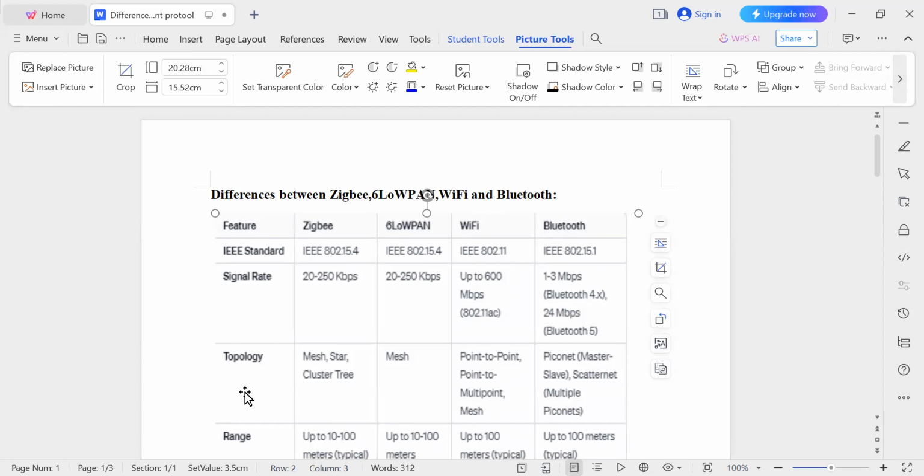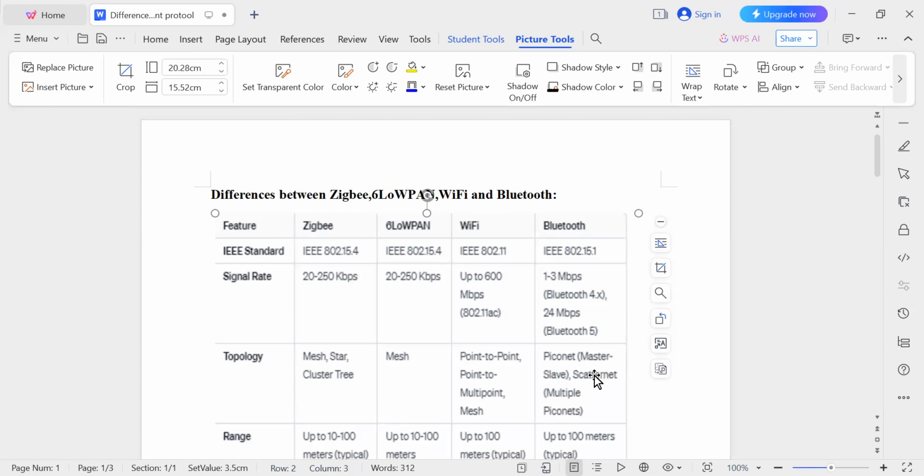Zigbee supports mesh, star, and cluster tree topologies, whereas 6LoWPAN supports only mesh topology. Wi-Fi supports point-to-point topology and point-to-multipoint topology as well as mesh topology. And Bluetooth uses piconet.